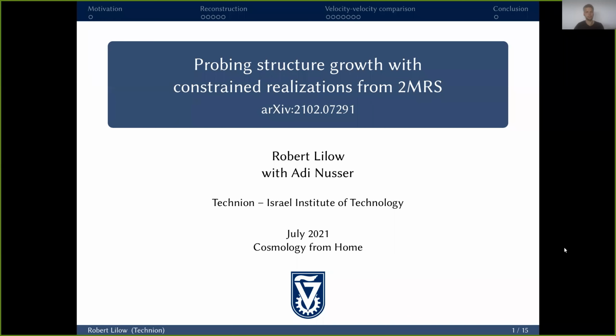And today I would like to talk about this recent paper of ours, where we generate constrained realizations from the 2MASS Redshift Survey to probe structure growth.